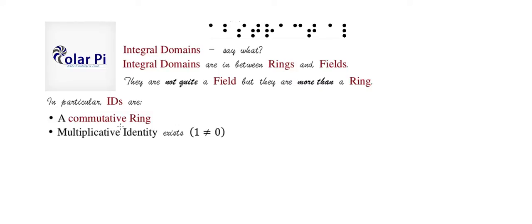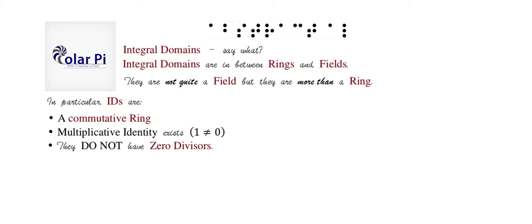So some element that acts like the number 1 does with respect to multiplication and is different from the additive identity, or 0. Okay. So far, all that integral domains are is commutative rings with a multiplicative identity. And only one more requirement, which is that integral domains do not have 0 divisors.